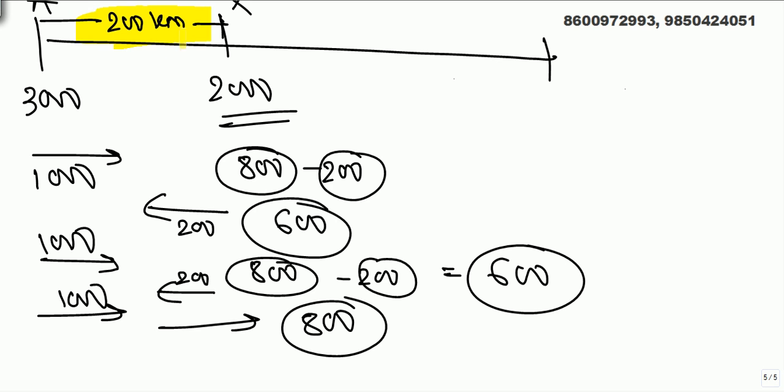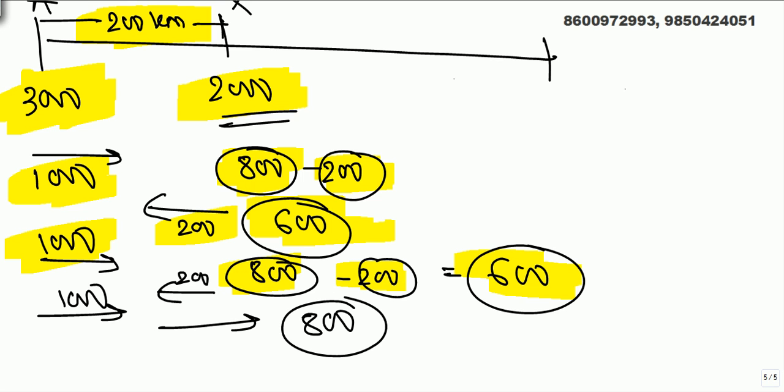From 3000 to 2000, he started with 1000, goes 200 kilometers, 800. 200 bananas he ate, 200 to come back, so he drops 600. Again starts with 1000, 800, 200 to come back, 600 he drops, comes back. Finally he starts with 1000, he has got 800 till here. So now in total he has got 2000 bananas.